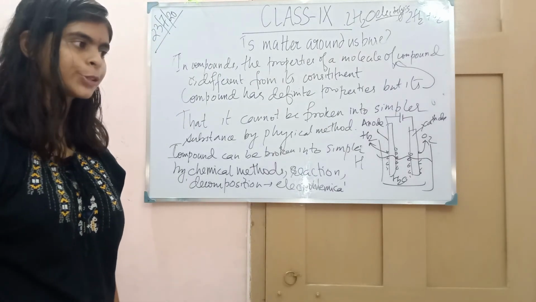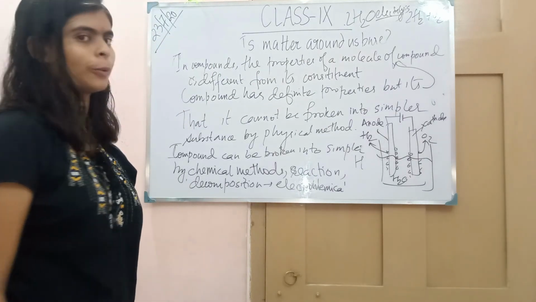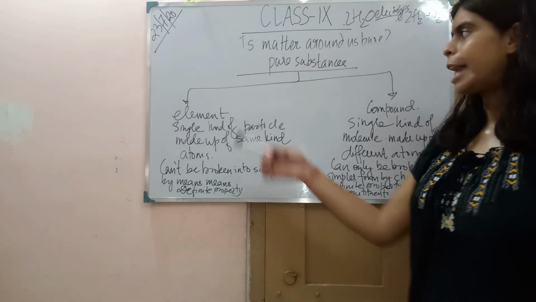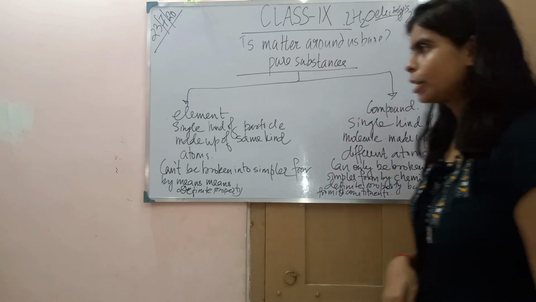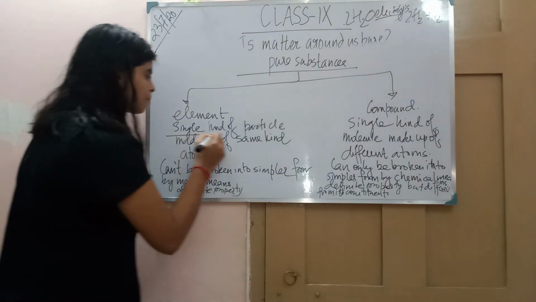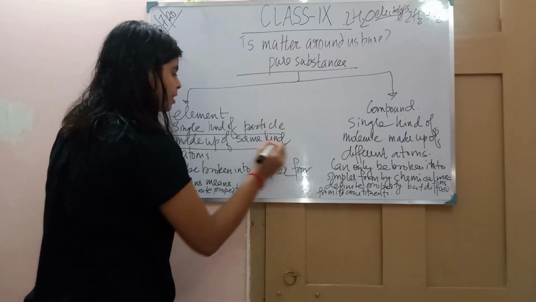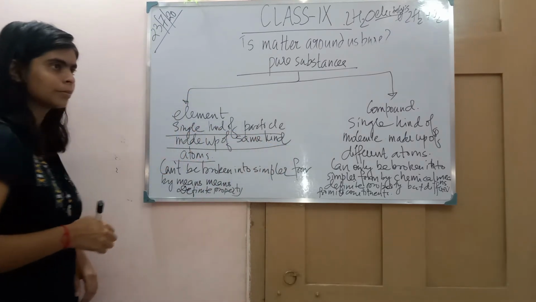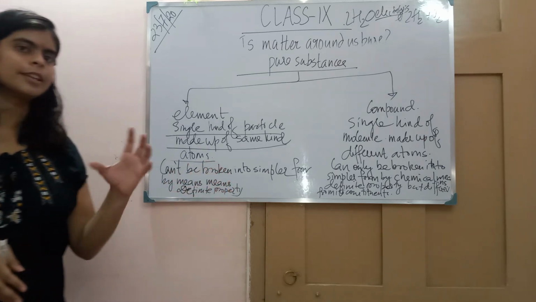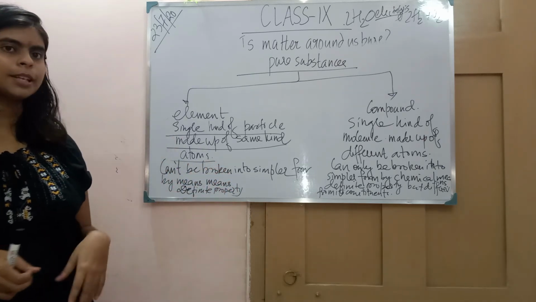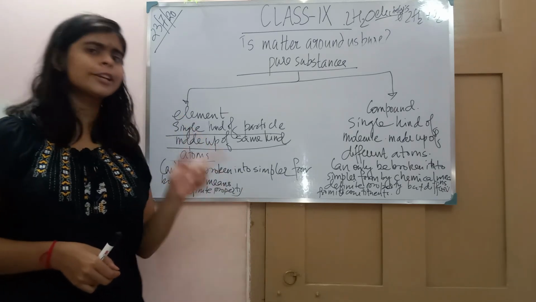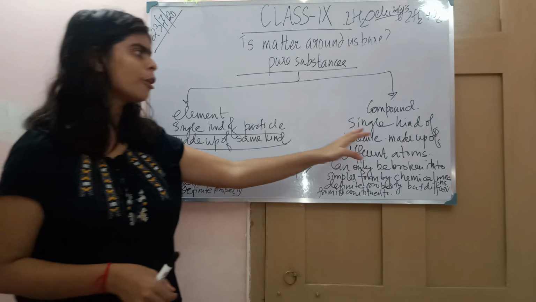So now we have understood what is compound. Recapitulate the things that we have learned about elements and compound. So element, what is element? A single kind of particle made up of same kind of atom. And when these atoms aggregate, they give us element. So single kind of particle, only one kind of atom you will find.